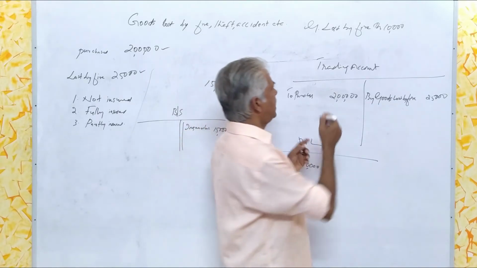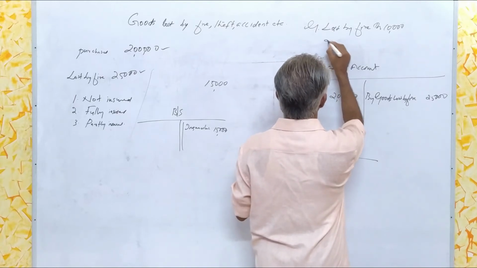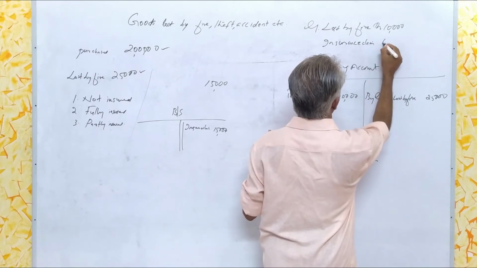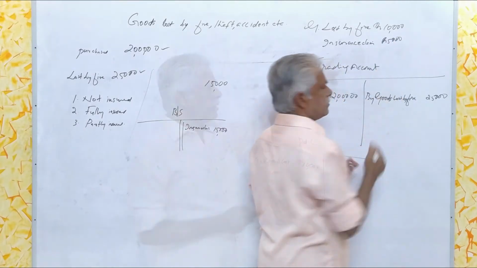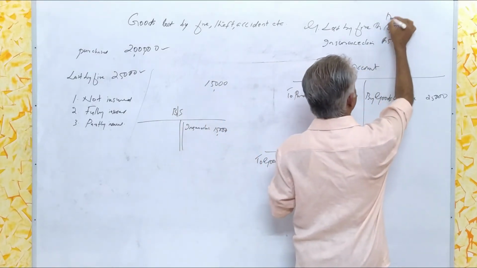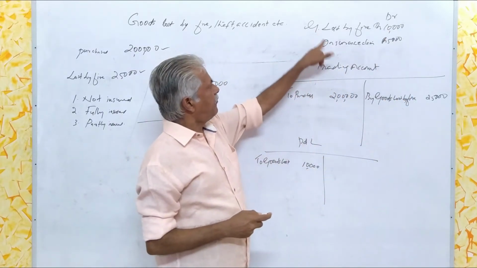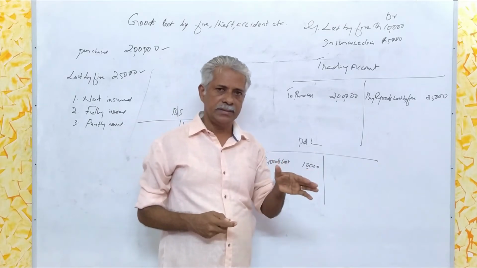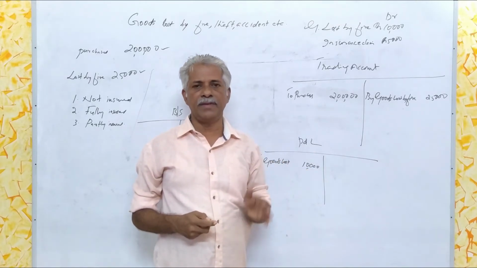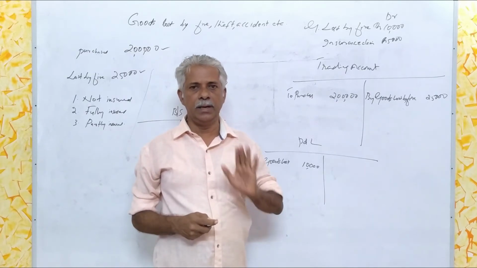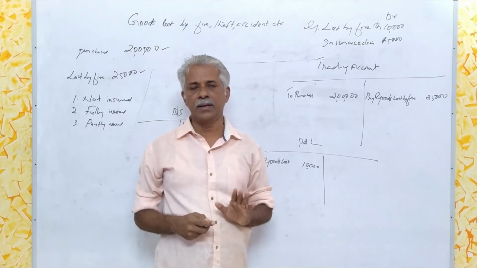And sometimes in the same trial balance there may be an item, insurance claim rupees 5,000. That is a debit balance. These two items represent debit balances. If this insurance claim appears on the debit column of the trial balance, it should be taken only on the asset side of the balance sheet.